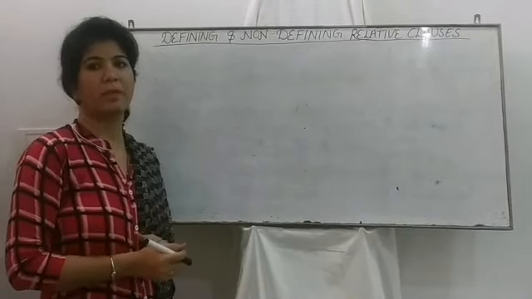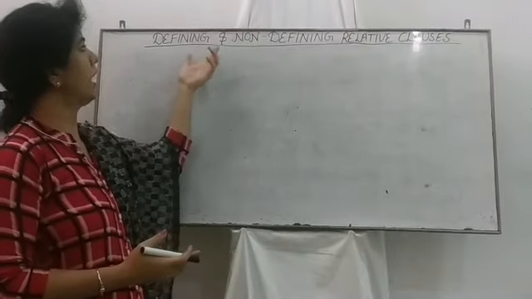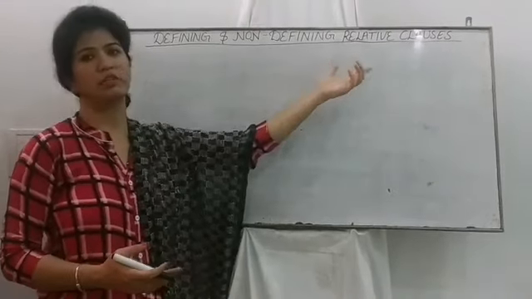After discussing the relative pronouns, now let's discuss defining and non-defining relative clauses.